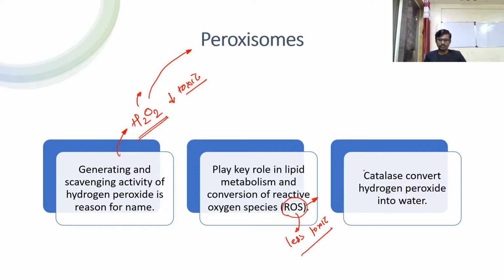The enzyme responsible for the conversion of H2O2 into H2O. This reaction is not balanced; you can add 2 on both sides to balance it. The enzyme involved in the conversion of hydrogen peroxide into water we call catalase.